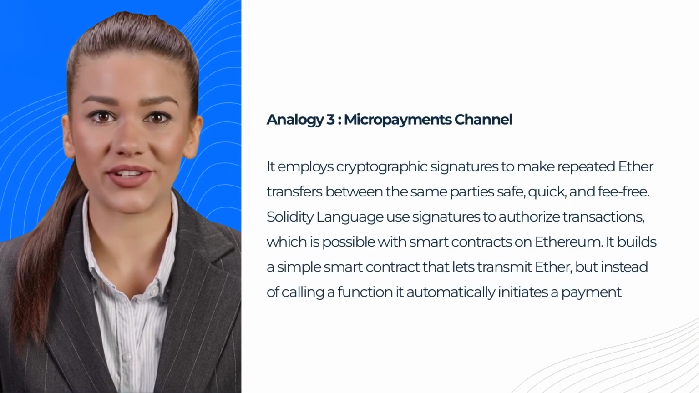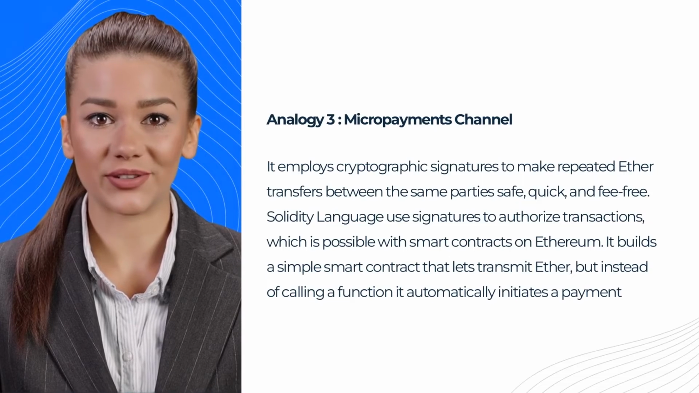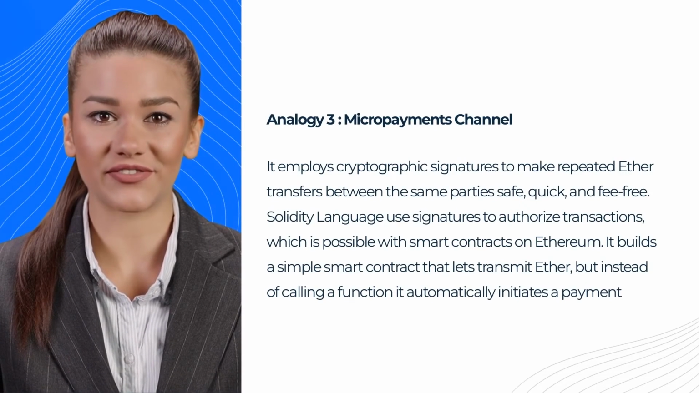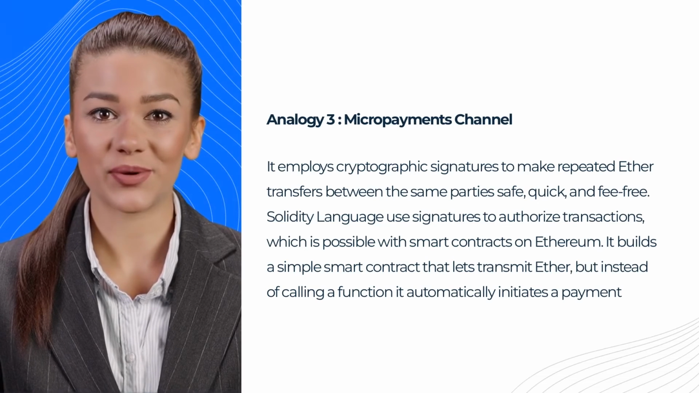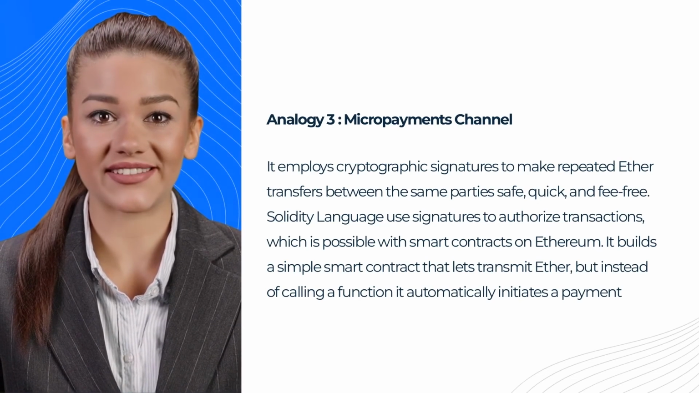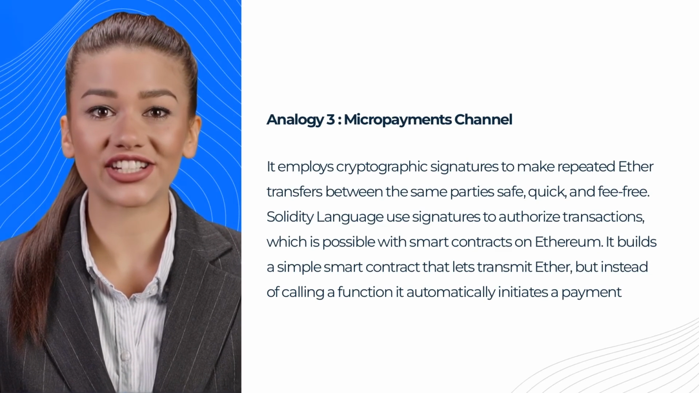Analogy 3. Micropayments channel. It employs cryptographic signatures to make repeated Ether transfers between the same parties safe, quick, and fee-free. Solidity language uses signatures to authorize transactions, which is possible with smart contracts on Ethereum. It builds a simple smart contract that lets you transmit Ether, but instead of calling a function, it automatically initiates a payment.